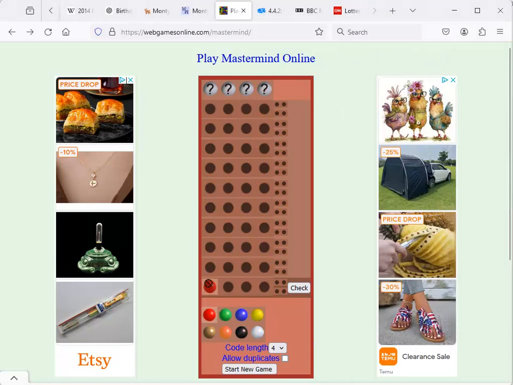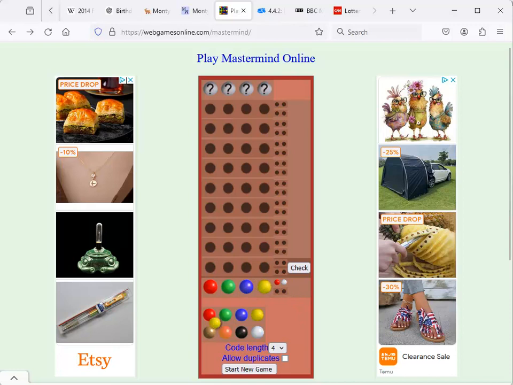I'm going to take the first one here, red, at least I'm trying. There we go. And then green, I guess I click on this one here. There we go. And I have no idea what it is. So there, okay. This one here now tells me a little bit. The little red one here means that one of them is correct and in the correct place. I just don't know which. And the little white one here means that another one here is correct, just not in the correct place.